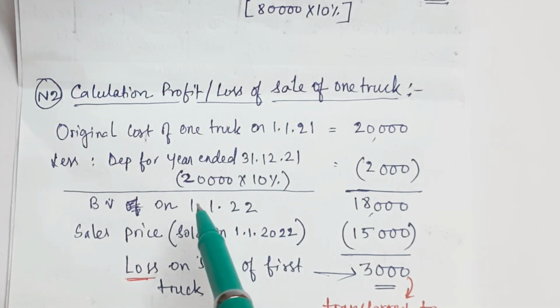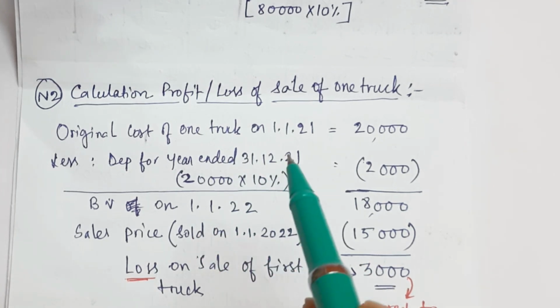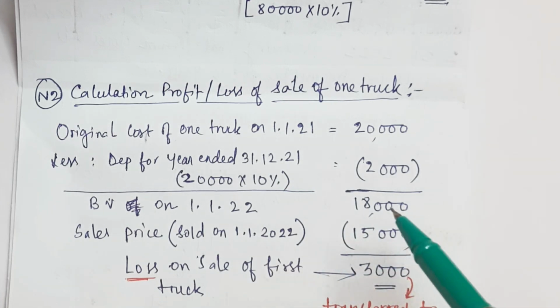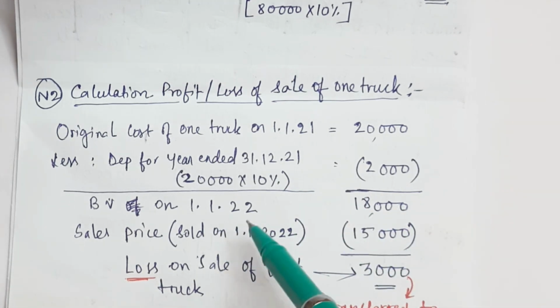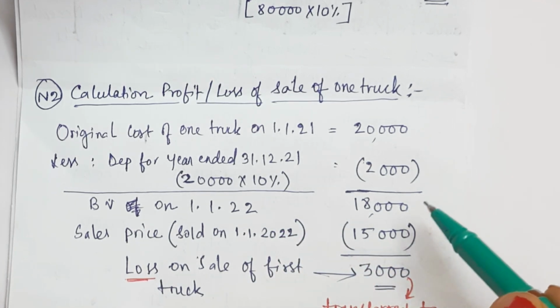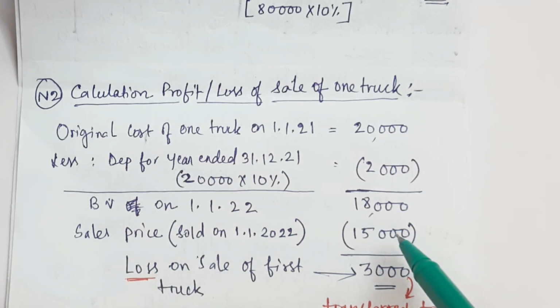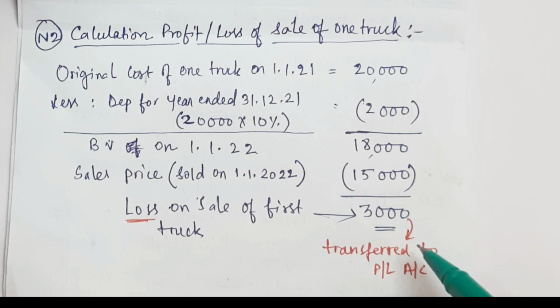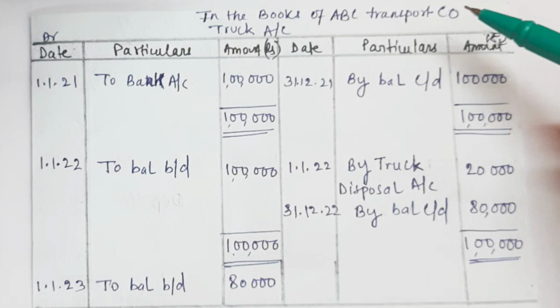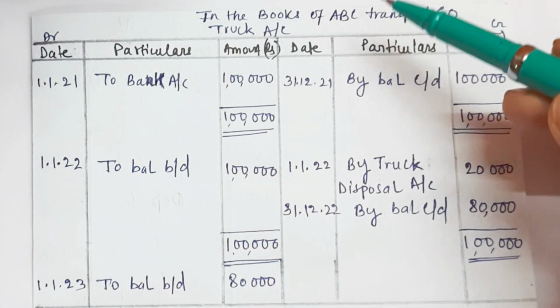This is the book value of this truck as on 1st January 2022. On the same date, on 1st January 2022, this truck is sold and the value is rupees 15,000. Since it is sold on the first date only, 1st January 2022, no further depreciation will be charged on this asset. So what happened? The sale price is 15,000 and that day its value was 18,000. Clearly understand there is a loss on the sale of this truck, that is rupees 3,000. This 3,000 will be transferred to the profit and loss account. Okay, then let's go to the next part, that is the very first account, truck account.